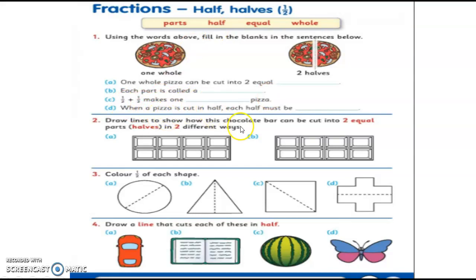When a pizza is cut in half, each half must be, then it says draw lines to show how this chocolate bar can be cut into two equal parts in two different ways. So you need to show it in two different ways. So if you're drawing the line down, you need to do another one wherever you think the other half would be. So there needs to be equal amounts when you cut it in half. So if one person is getting 4 squares, the other person needs to get 4 squares. Then number 3, colour half of each shape. You know how to do that. Draw a line that cuts each of these in half. We've been doing some of these in our Master of Maths as well.